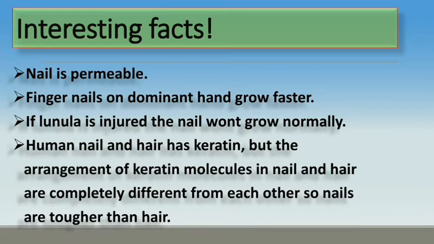Fingernails on your dominant hand grow faster. If lunula is injured, the nail won't grow normally because it is the visible part of the matrix. Changes in the lunula's appearance can also be a sign of a systemic disease. Human nail and hair contain the same protein, that is keratin. But the arrangement of keratin molecules in nail and hair are completely different from each other. So nails are tougher than hair.